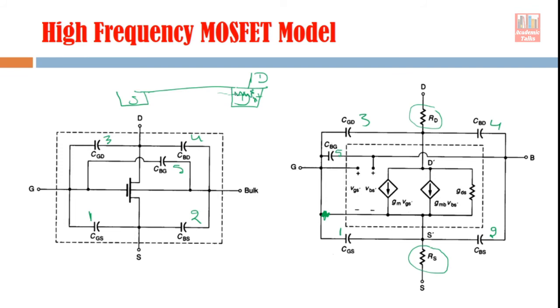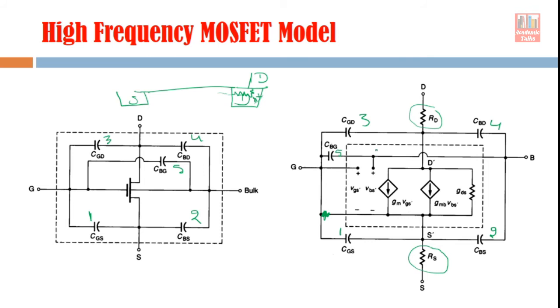Although this is heavily doped, so we expect almost negligible resistance, if you want to improve the accuracy of our model, we have to include even this small value of resistance. So RD represents the drain resistance, and RS represents the source resistance. The values of these resistances are normally very small, only a few ohms, but it's better to include them because it improves the accuracy of our model. So I hope that now you understand the equivalent circuit of a high frequency MOSFET device.